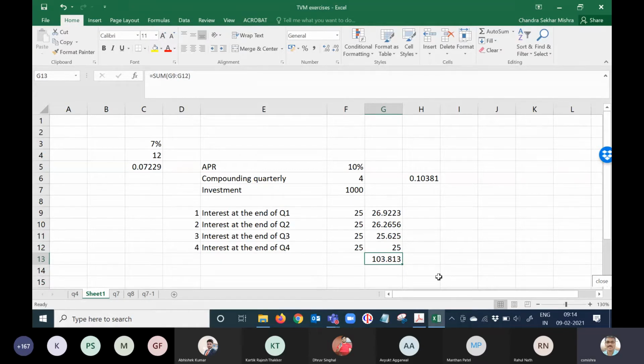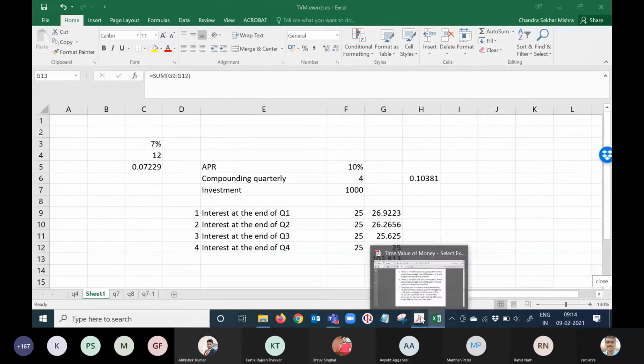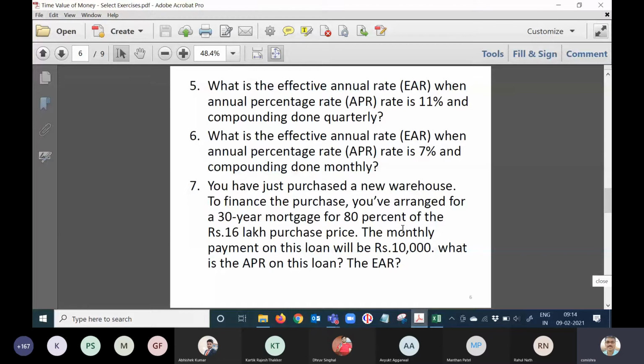So let's go to another problem then. It says you have just purchased a new warehouse. To finance the purchase, you have arranged for a 30-year mortgage for 80% of the rupees 16 lakh purchase price. The monthly payment of this loan will be 10,000. What is the APR and what is the EAR? What is the annual percentage return and what is the effective annual return?